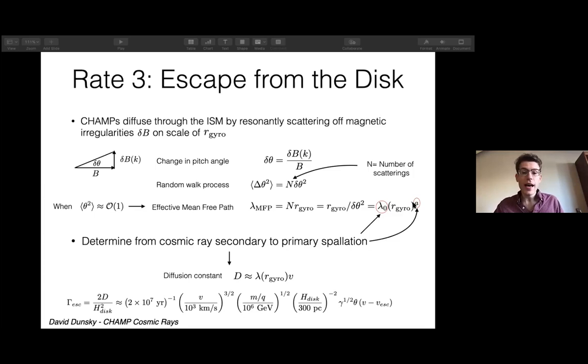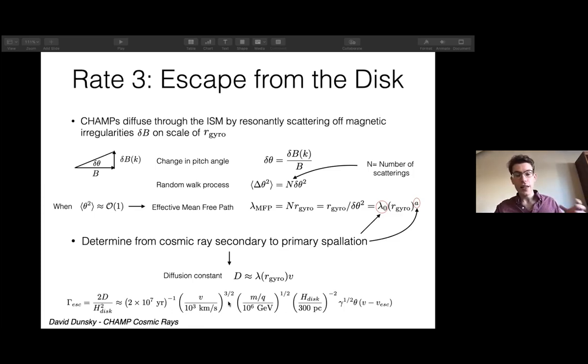And with this mean free path known, you can determine a diffusion constant, which is roughly the mean free path times the champ speed. From this diffusion constant, you can determine an escape rate, which is roughly the inverse time scale for a champ to diffuse a given distance. Take it to be, say, the disk height away from where the typical supernovae lie. For instance, for this m over q, again this fiducial 10 to the 6 GeV, you find an escape rate that is again roughly 1 every 20 million years.